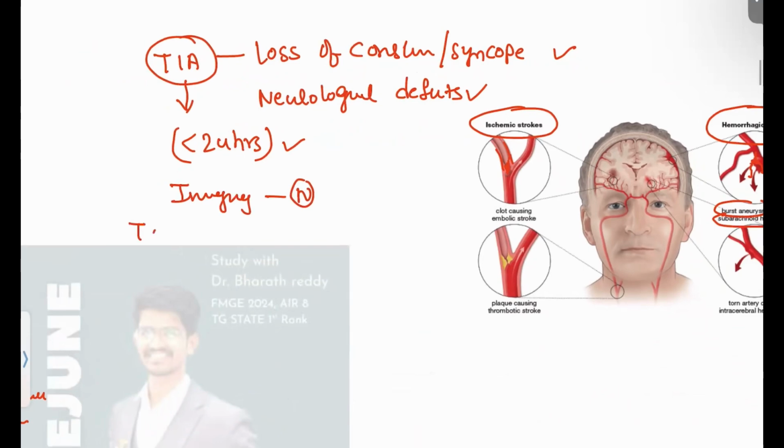And you have to treat with dual antiplatelets. Why do we treat with dual antiplatelets? Because there is no ischemia or hemorrhage in this patient.